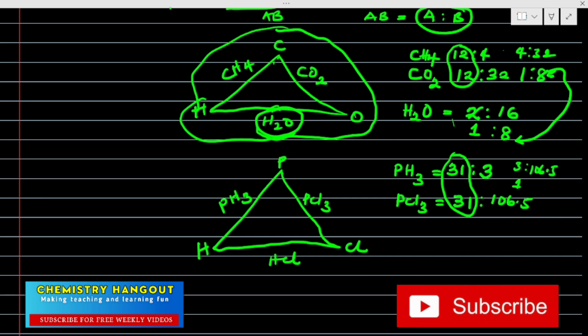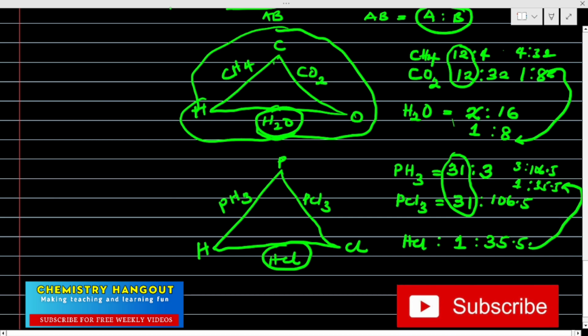3 divided by 3 is 1. 106.5 divided by 3 will give us 35.5. So if this combination will be correct, hydrogen reacting with chlorine must react in ratio 1 to 35.5. Let's see if it is correct with the combination. In the HCl that is formed, what is hydrogen? That's 1, right? What is chlorine? 35.5. Can you see that? Correct. And that is what the law of reciprocal is talking about.